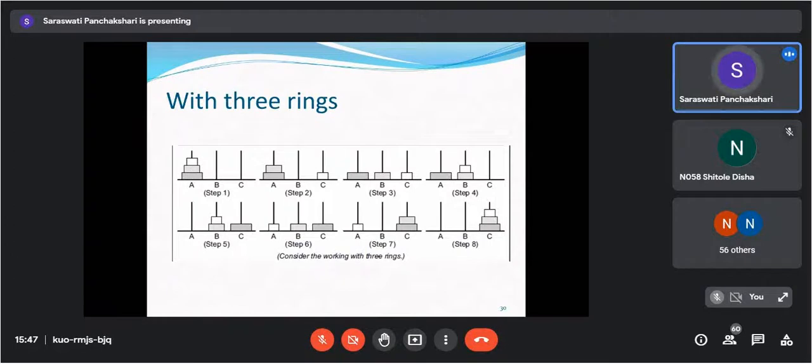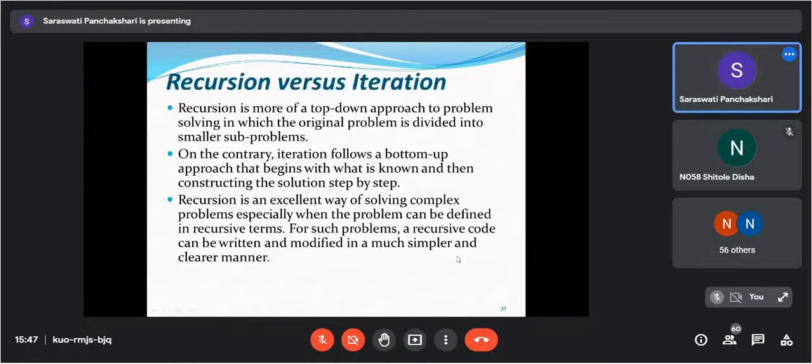Next we are going to see recursion versus iteration. Recursion is more of a top-down approach to problem solving, in which the original problem is divided into smaller sub-problems, whereas iteration follows a bottom-up approach that begins with what is known and then constructs the solution step by step. Recursion is an excellent way of solving complex problems, especially when the problem can be defined in recursive terms. For such problems, recursive code can be written and modified in a much simpler and clearer manner.